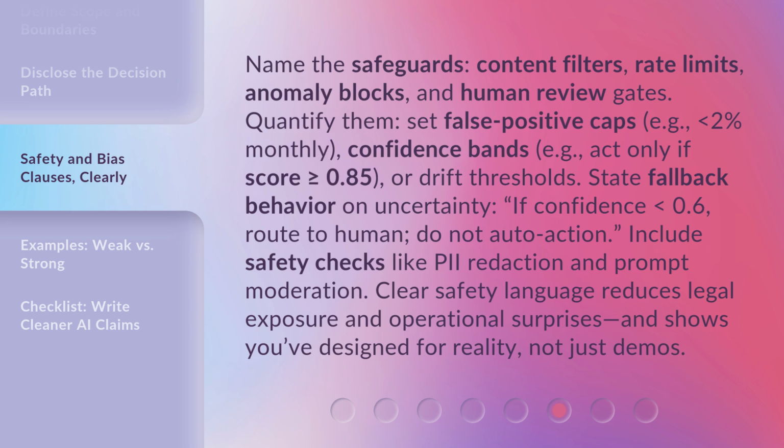State fallback behavior on uncertainty. If confidence is less than 0.6, route to human, do not auto-action. Include safety checks like PII redaction and prompt moderation. Clear safety language reduces legal exposure and operational surprises and shows you've designed for reality, not just demos.